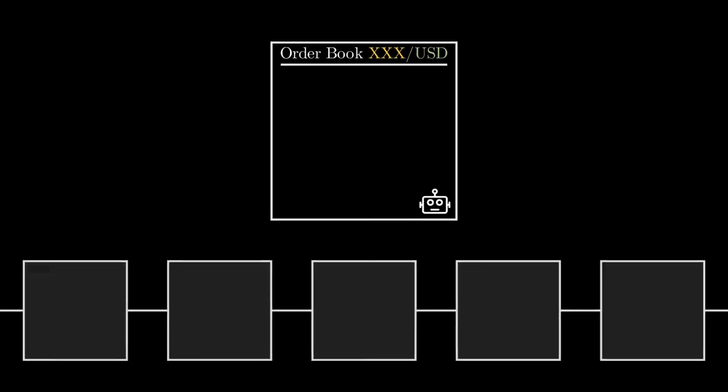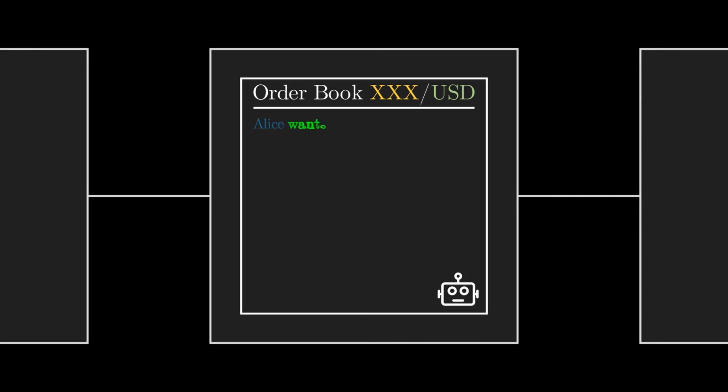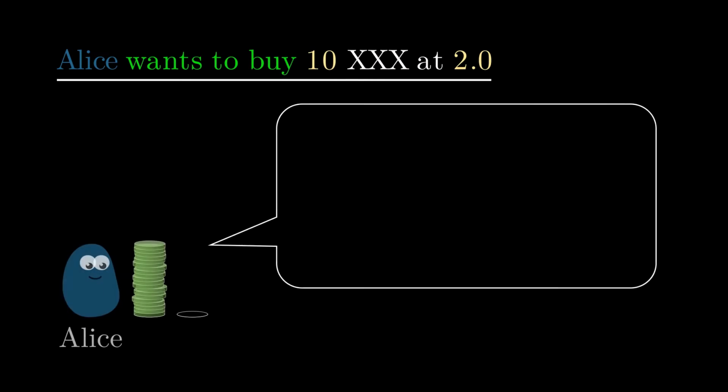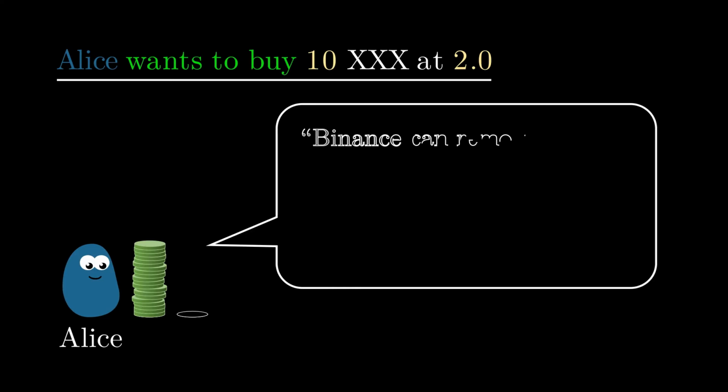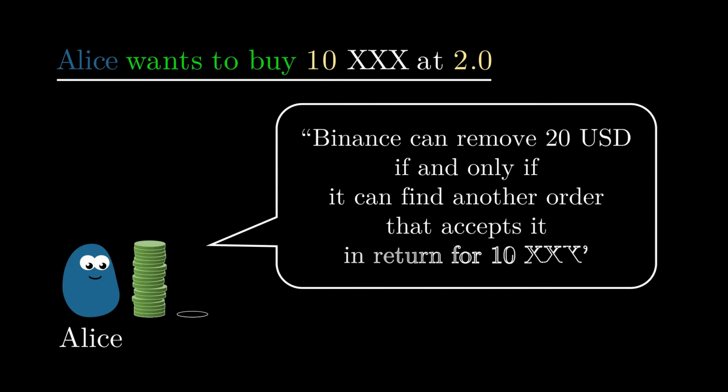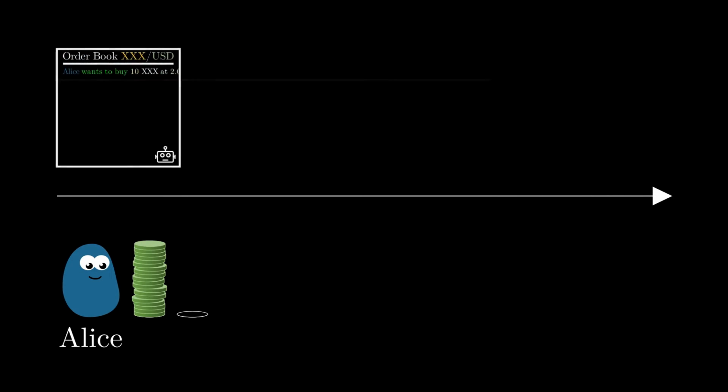So to implement one on a blockchain, we would need to somehow create this order functionality. Let's take a deeper look into what an order is. It is just a permission given to the exchange to trade funds at a future time when the condition set by the user is fulfilled. And that can only happen when the matching engine can find another order that is willing to trade at the same price.